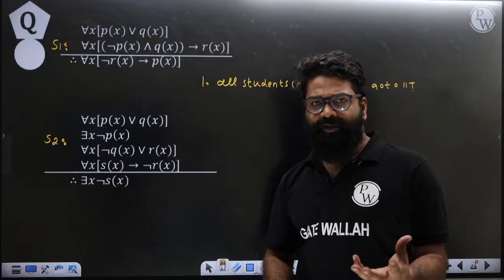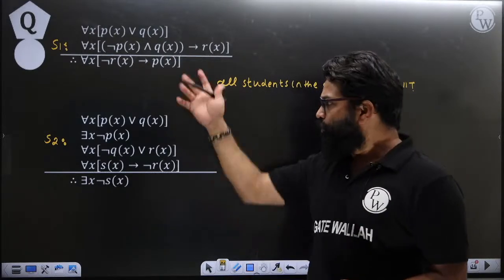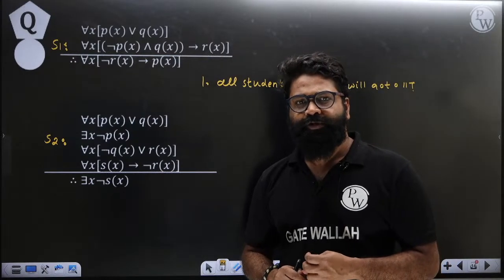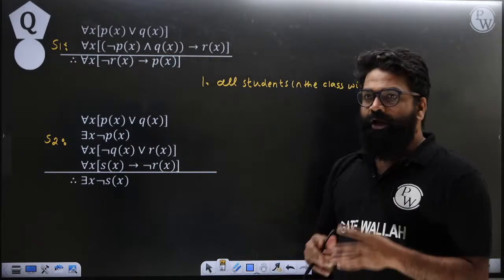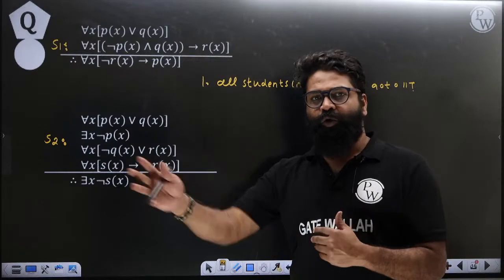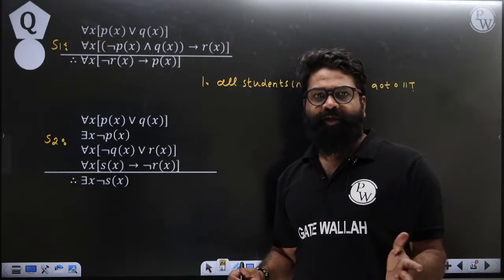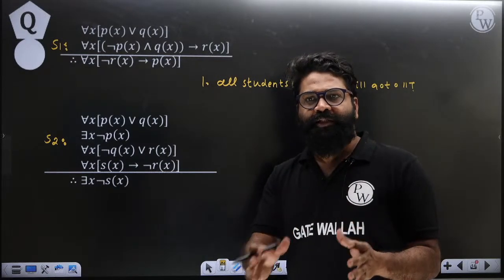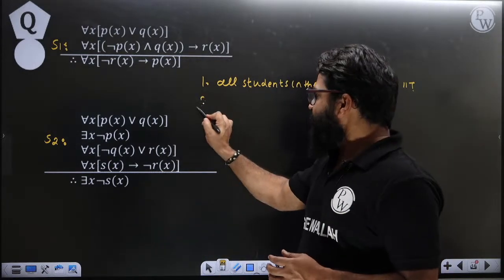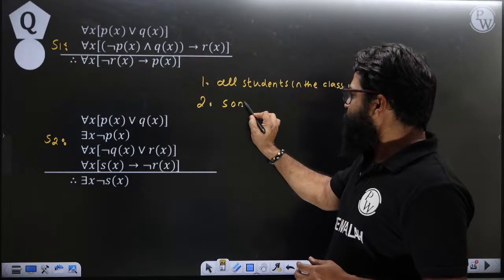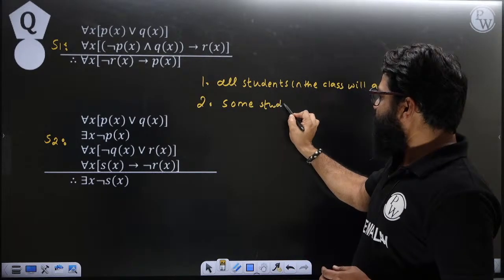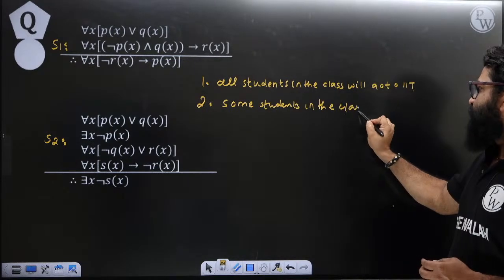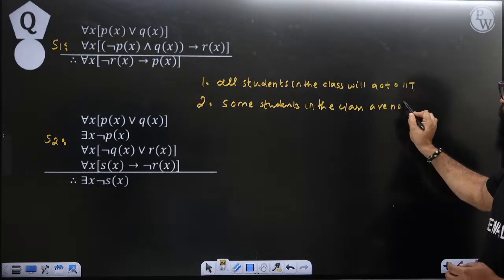Let me teach a little bit so that you don't have any problem with this type of question. Suppose all students in the class will go to IIT. This is my first premise. Suppose I am teaching in a class and I give the statement: all the students in this class will go to IIT. Second premise: some students in the class are not solving questions.